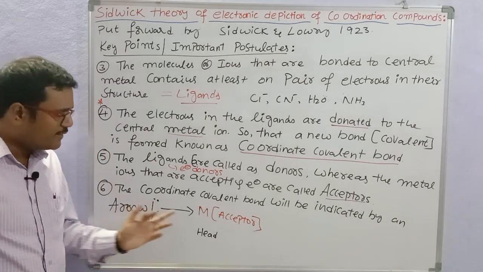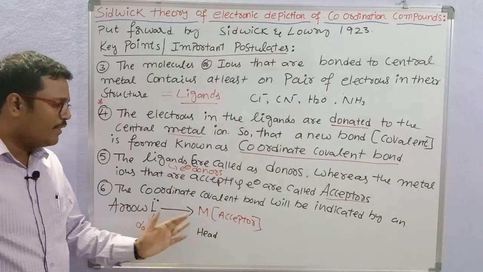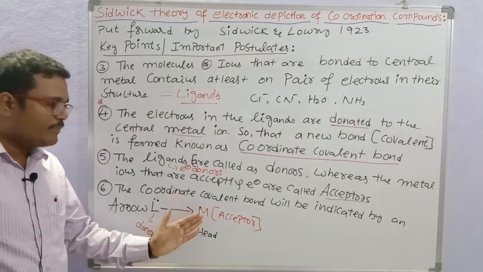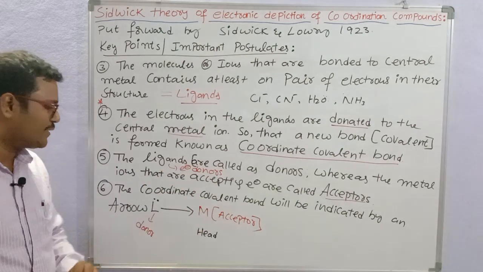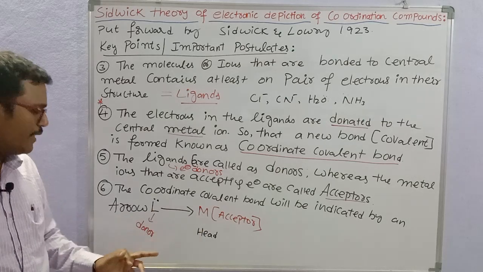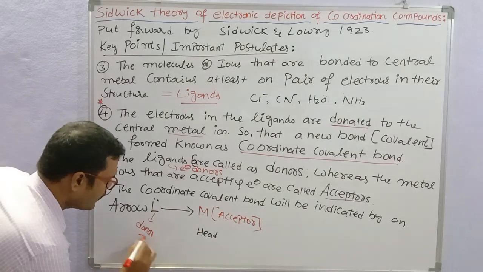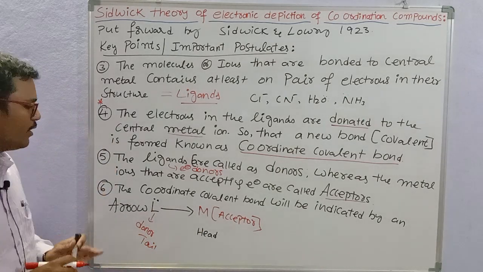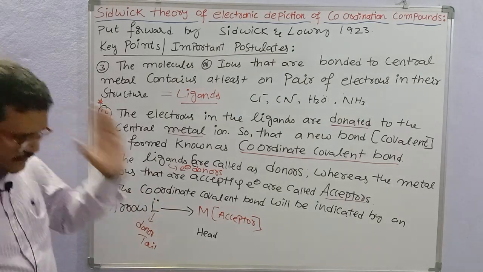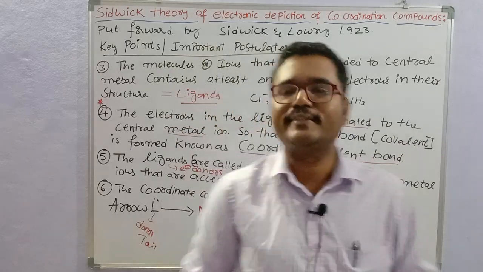The ligand donates electrons to the metal, and the metal, having empty orbitals, accepts the electrons. So these are the 6 important postulates of Sidgwick theory.